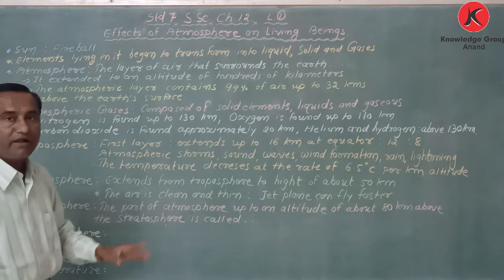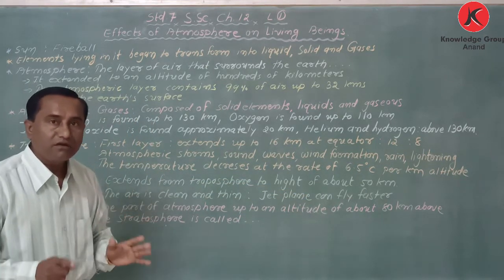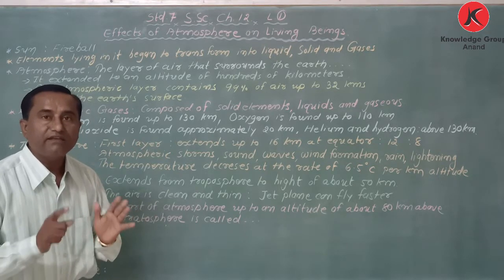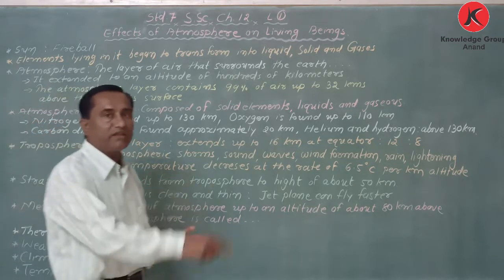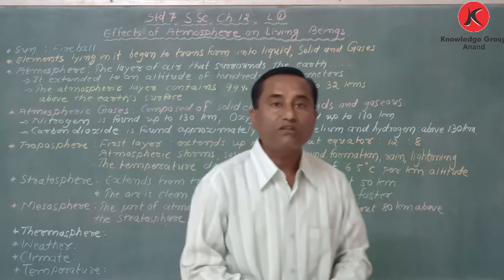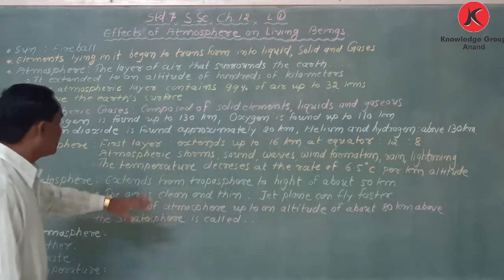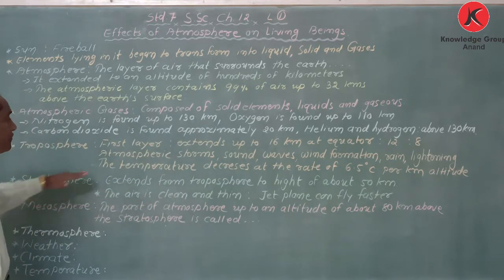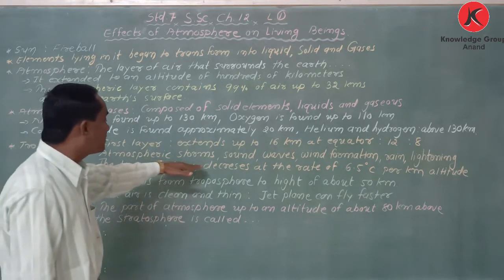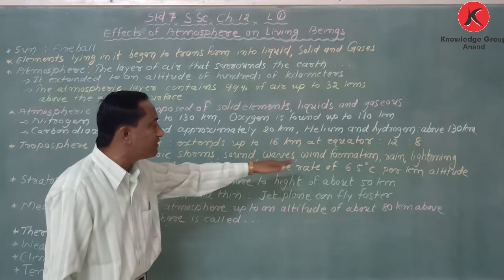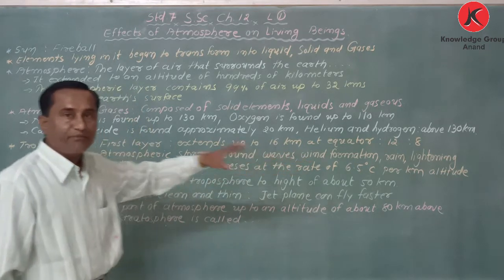Here, my dear student, the air is clean and thin, and that is why it is suitable for the flying of jet planes. In the stratosphere we do not get atmospheric storms, sound waves, wind formation, rain and lightning.